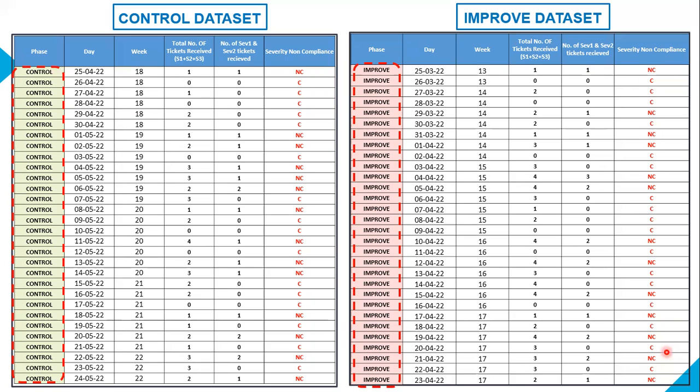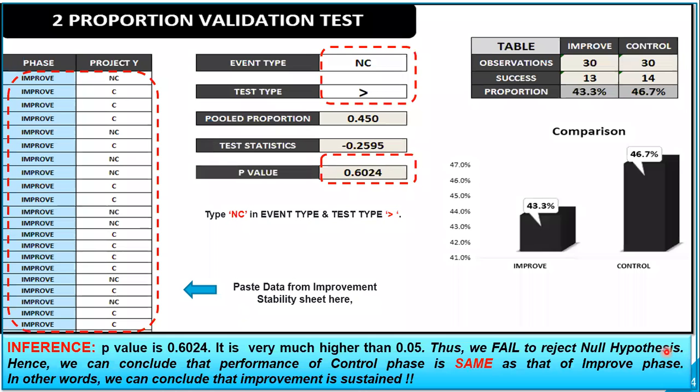Let's go to next slide. So all we did is we pasted in the phase column and severity non-compliance column, which we selected over here. We're going to paste that data over here. Once that is done, all we needed to do is just type NC, capital N, capital C over here. Now in test type, we need to select the drop down of greater than. If you remember, in improve phase, when we used two proportion test, we used lesser than sign. But here we need to select the greater than sign.